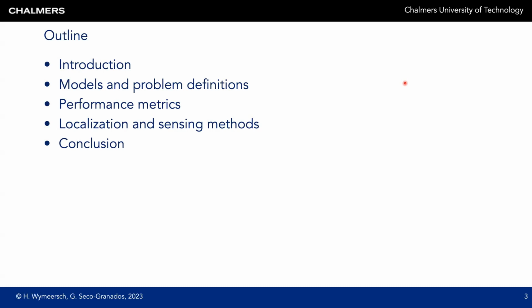This is the outline of this presentation. I will first introduce the main concepts of positioning, localization, and sensing, followed by the relevant problem definitions, as well as the associated models. Then I will define the most important performance metrics, and then show how localization sensing methods work. I will wrap up with some conclusions.